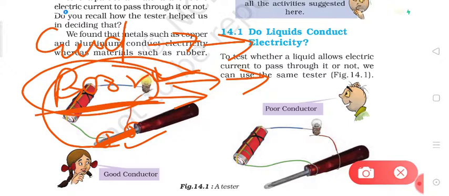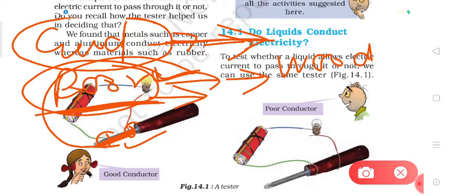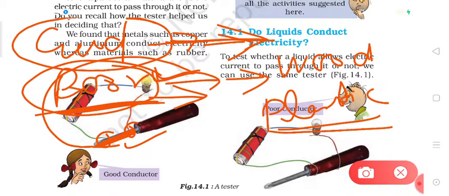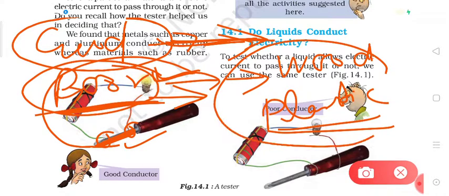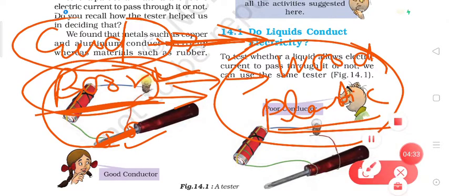Okay, so dear students, in class 6 we came to know that copper, aluminium, iron, the metals like this are very good conductors. So they are called conductors of electricity, while wood and plastic are not good conductors, these are poor conductors of electric current.